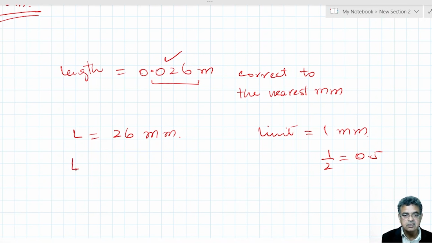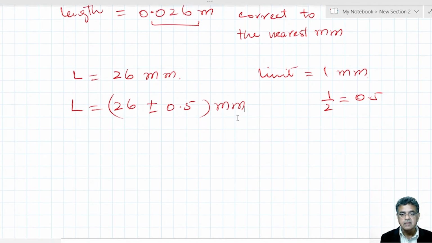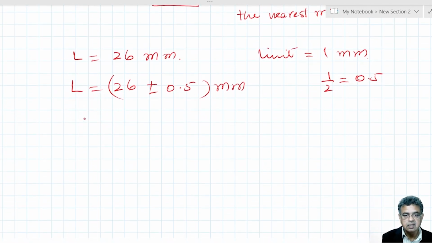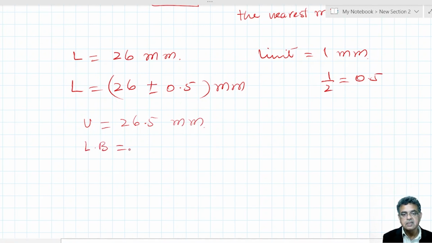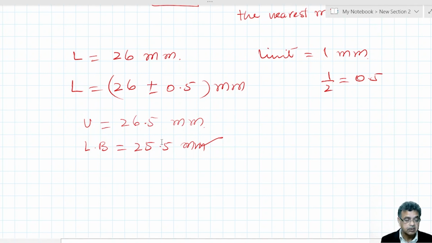So the length is 26 plus or minus 0.5 millimeters. The upper bound, which is not asked in this question, is 26.5 millimeters, and the lower bound is 26 minus 0.5, which is 25.5 millimeters. This was asked: 25.5 millimeters is the lower bound.